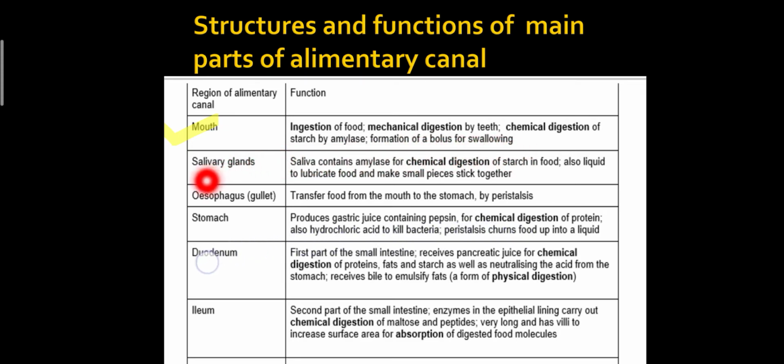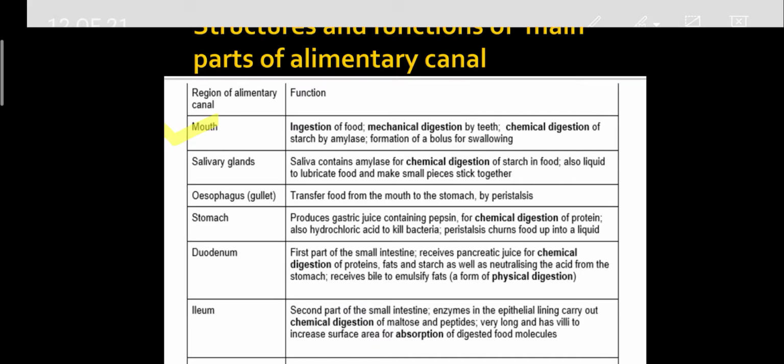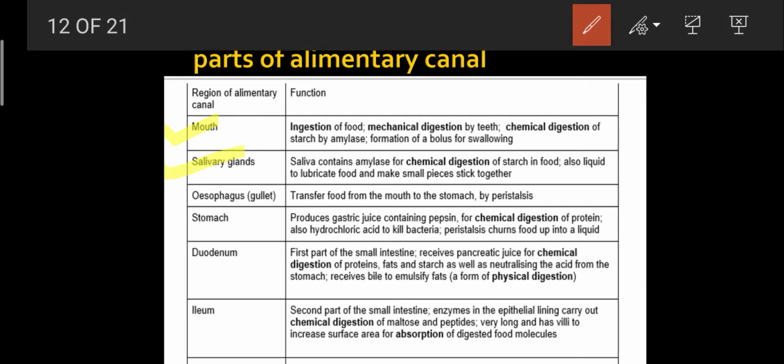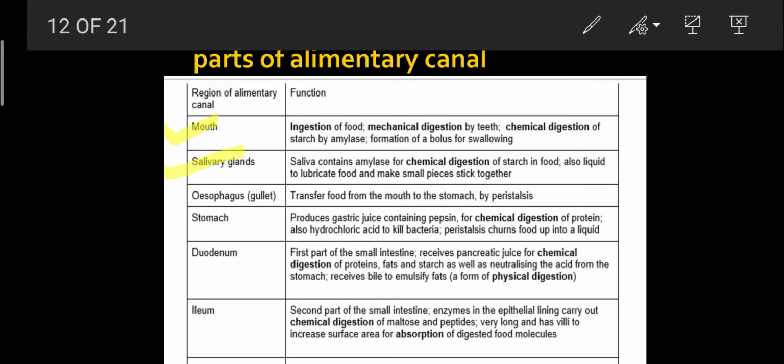and formation of a bolus for swallowing. The second structure is the salivary glands. Saliva contains amylase for chemical digestion of starch in food, and also liquids to lubricate the food and make small pieces stick together. Another structure is the esophagus.